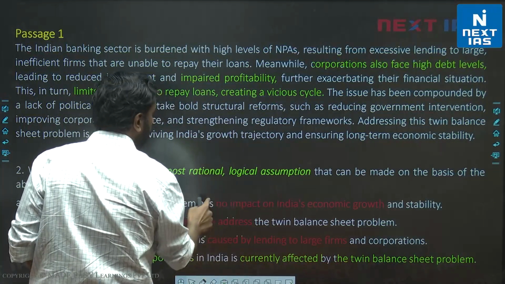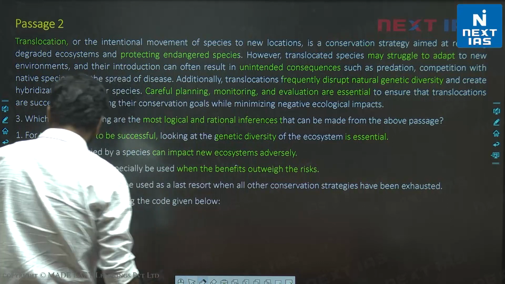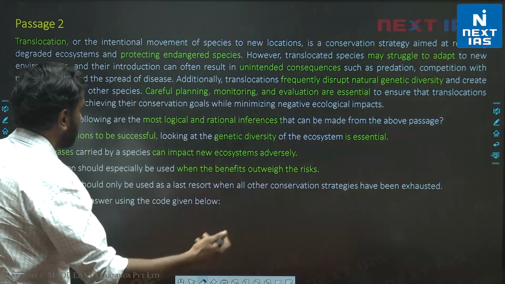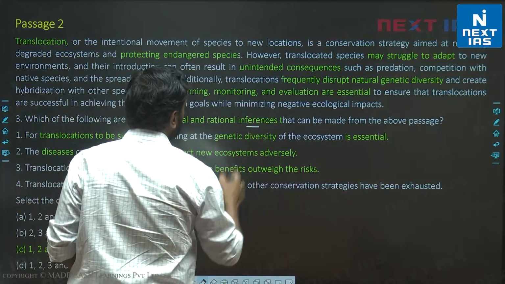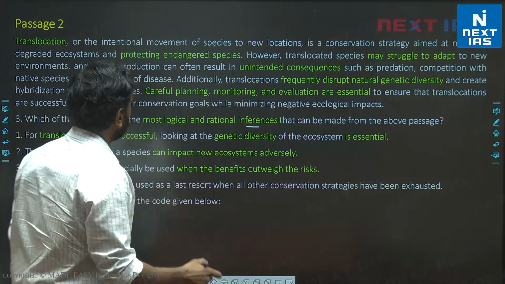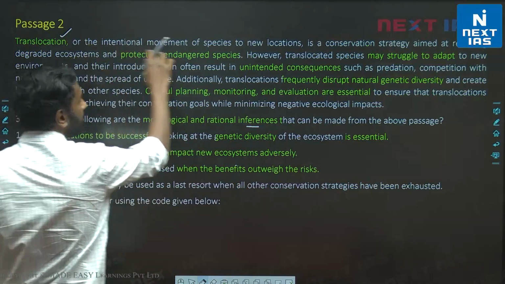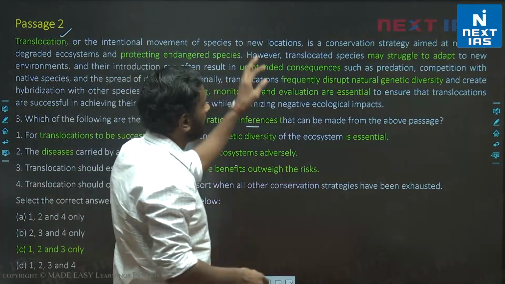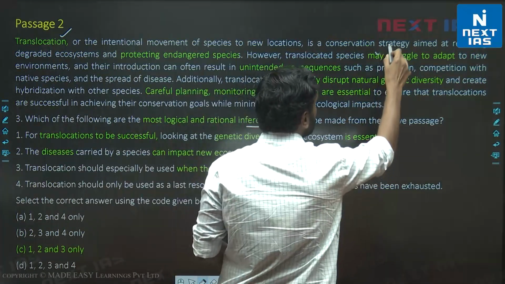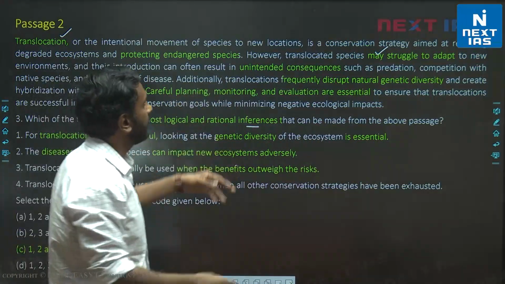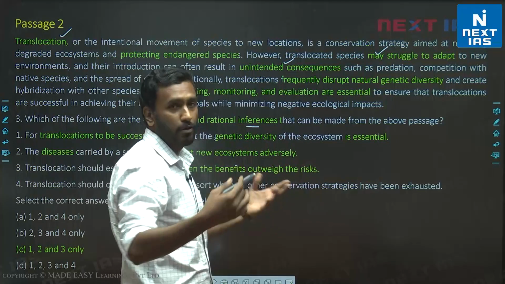Alright, let's look at the next one. Which of the following are the most logical and rational inferences that can be made? Another common question type, we can expect quite a few of these. This passage is about translocation of species, right? Translocation, we are told, it's defined for us. Translocation, what it is, kya hai, protecting endangered species. We are told these species may struggle to adapt. So there may be a challenge in adapting. And this may lead to unintended consequences. Something may go wrong, right?